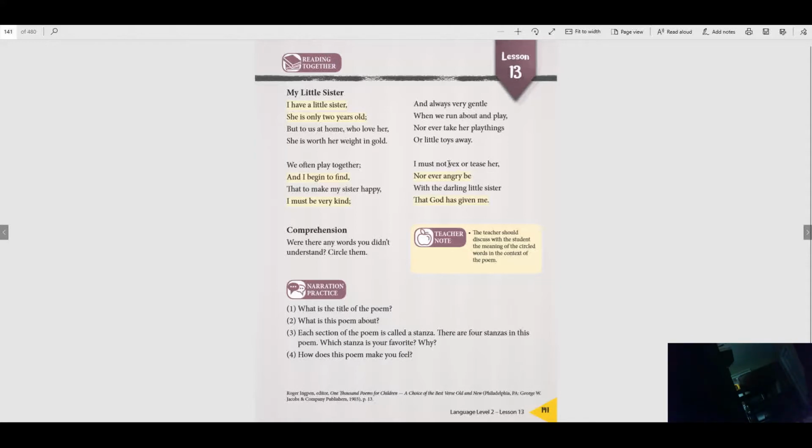That's what vex means. Do you ever vex your siblings? Yeah, you probably do, don't you? Because that's what siblings do. But it says here, don't do that. Don't vex or tease her or get angry with her, because we're supposed to be kind.